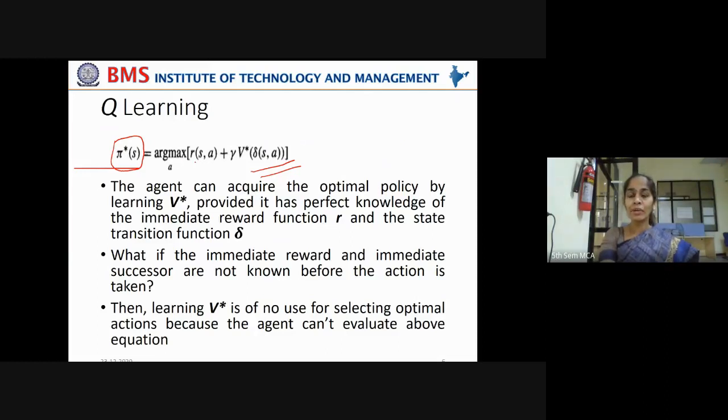The sum of rewards for moving from that state by taking action A plus its immediate next state's cumulative reward values. There might have been calculated reward values for that next state, right? That cumulative reward values of that next state, delta represents change from state S1 to S2.